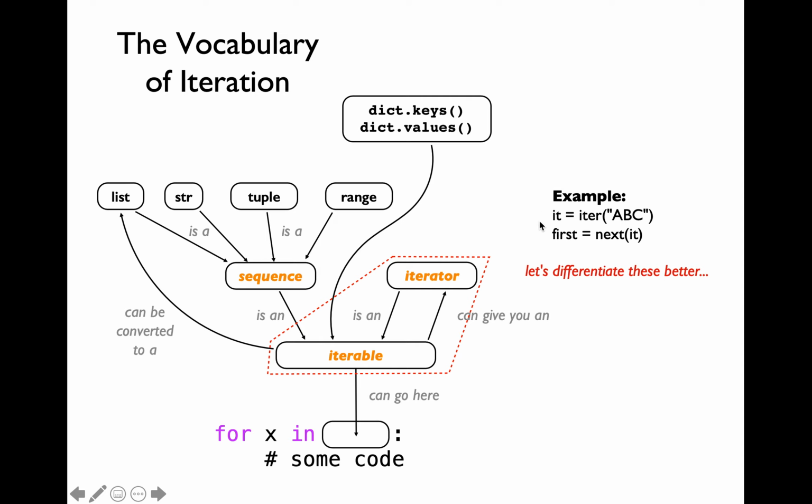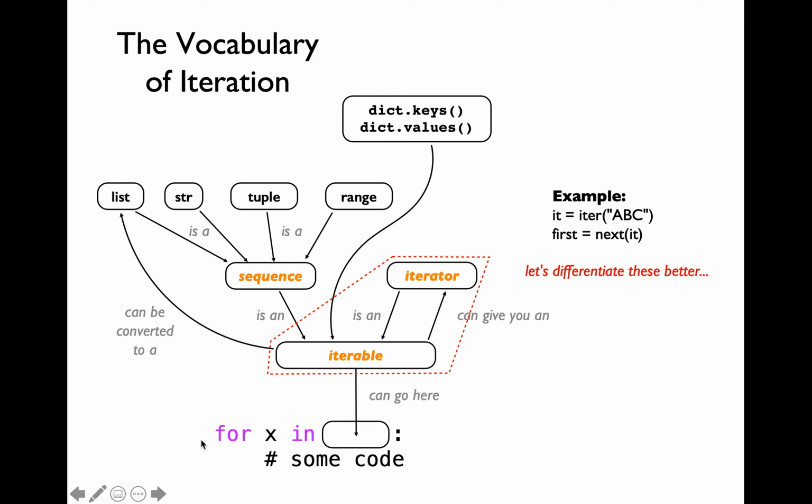The most commonly used variable to capture that particular object instance reference is going to be it. Once you capture the iterator into a variable it, you'll be able to call the next function on it to retrieve the next item from that particular iterable.